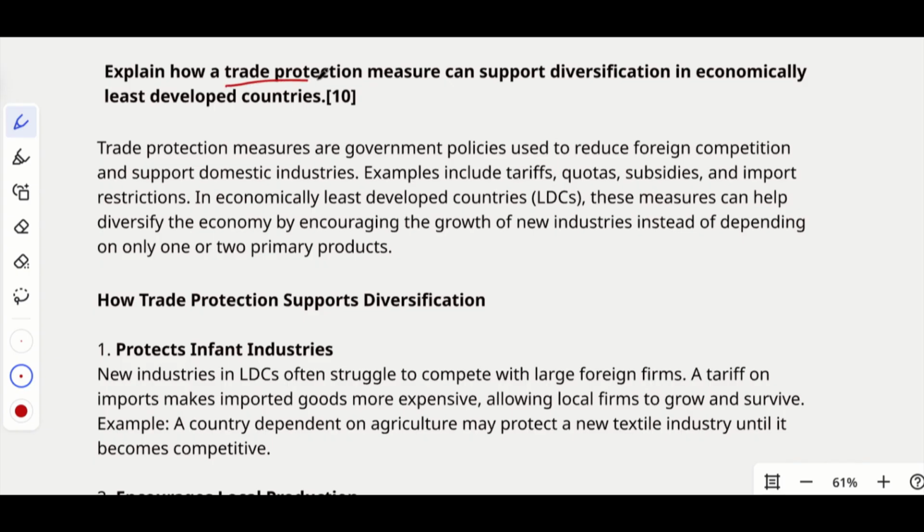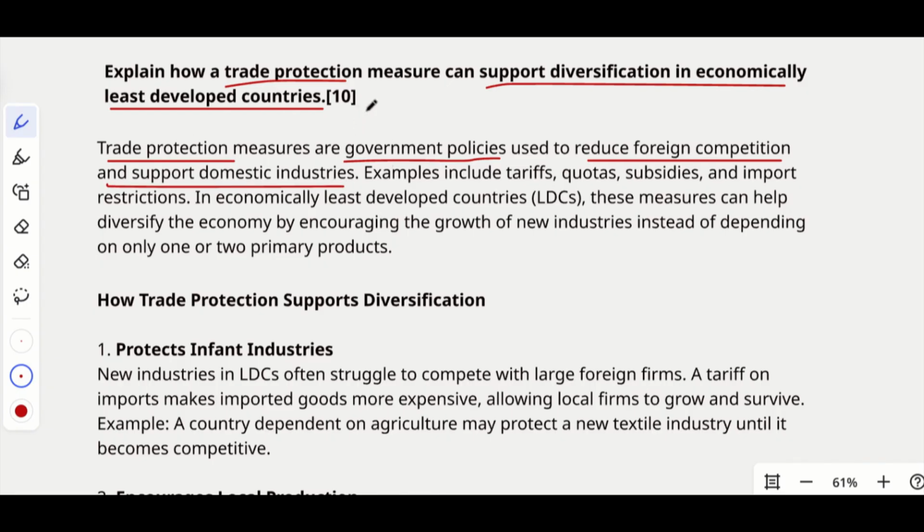Explain how a trade protection measure can support diversification in economically least developed countries. So, we are focusing on the economically least developed countries. Okay. So, first, let's see what is trade protection. Trade protection measures are the government policies used to reduce foreign competition and support domestic industries.